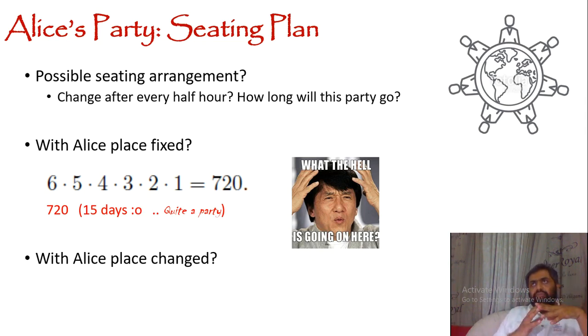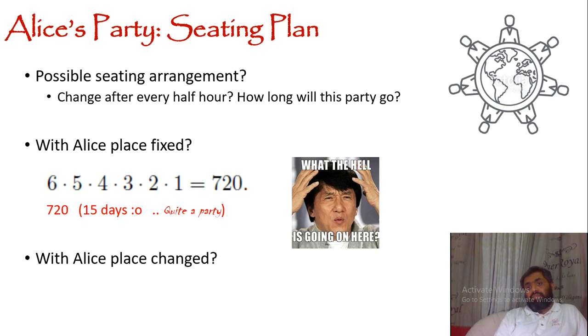So it's 6 times 5, 30 choices. And then for the next seat we have 4 choices, so it's 30 times 4, we have 120 choices. And then for the next we have 3 choices, then 2 choices, and then 1 choice. So this is going to be 6 times 5 times 4 times 3 times 2 times 1, which is 6 factorial. 6 factorial is 720. So they are going to have 720 possible seating arrangements.